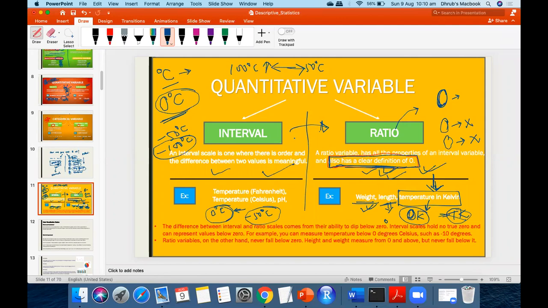I'll give you the example. Real time, for example, if I have told you that that variable is a ratio, then even though you have got a few values in minus, you can discard them, saying ratio cannot be negative. Yes or no? Yes. Okay, so that is one of the things.